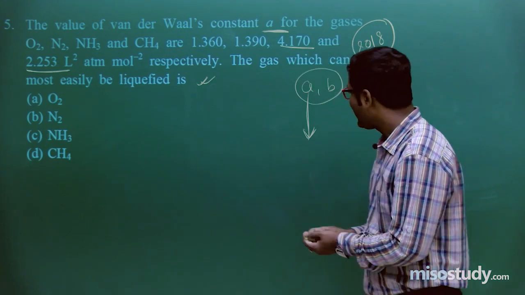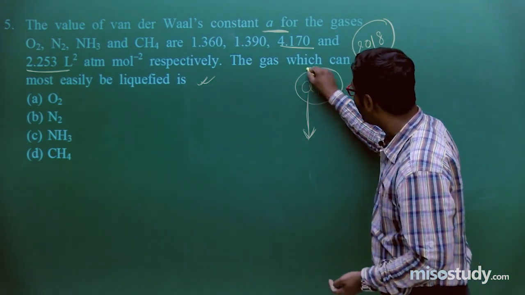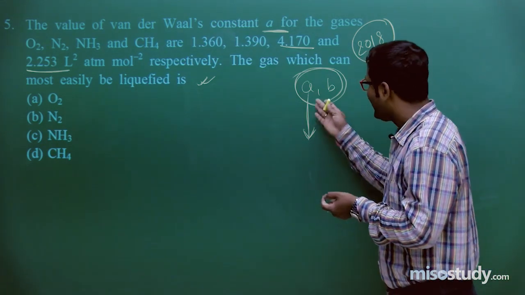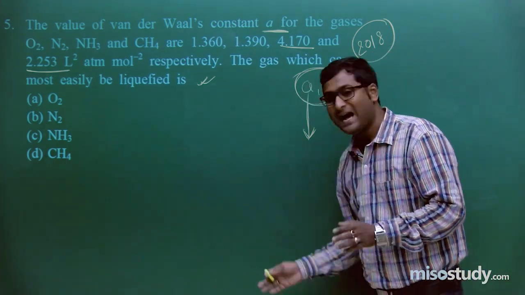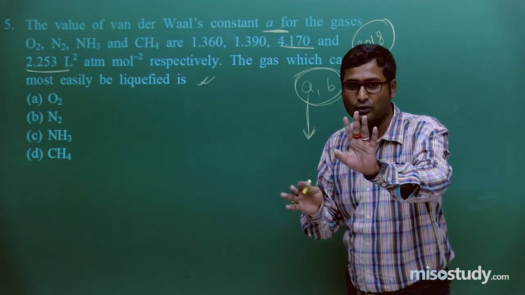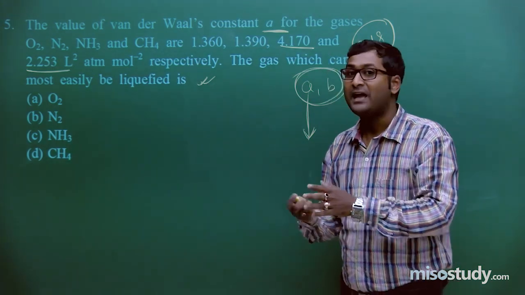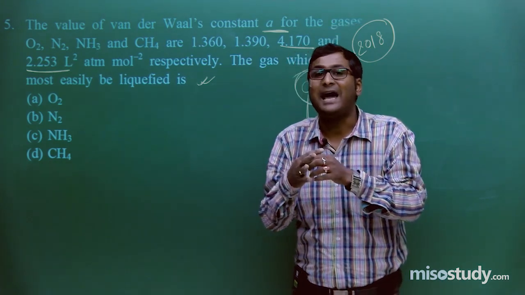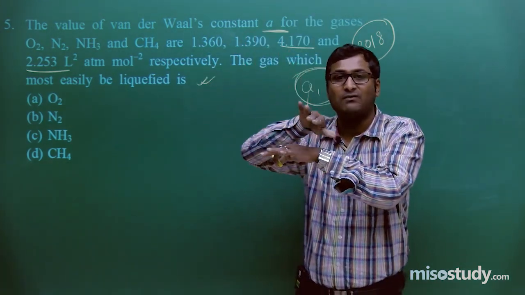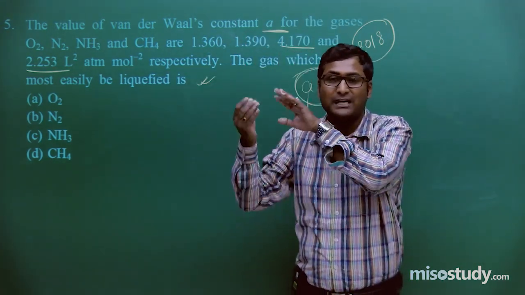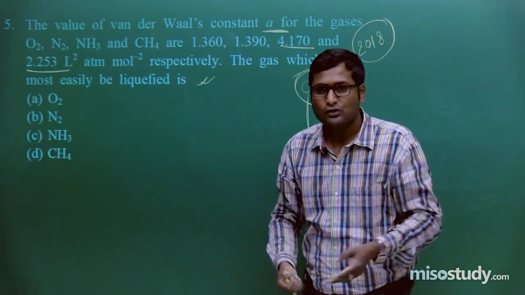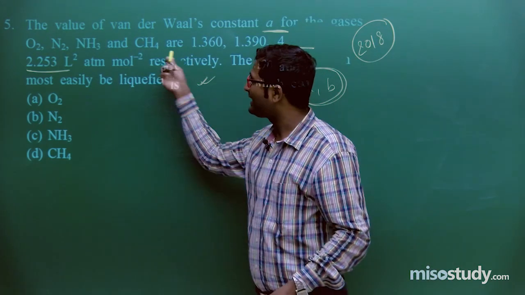Liquefaction of gas? As we know, A signifies the intermolecular force of interaction. That is, the higher the value of A, the higher is the intermolecular force of attraction. Clear to you? If the intermolecular force of attraction increases, then what will happen? Gas will be converted to liquid, liquid will be converted to solid. So in this case, these are all in the gaseous form.